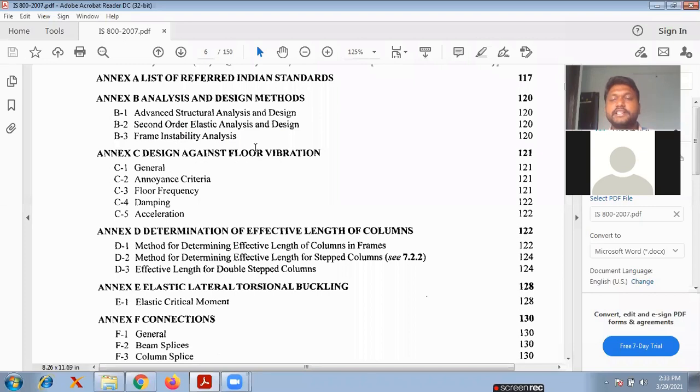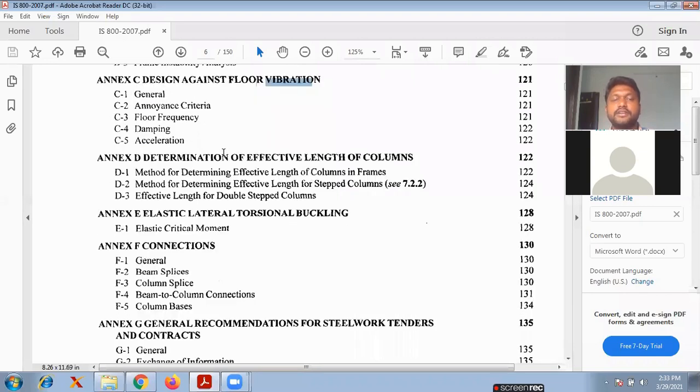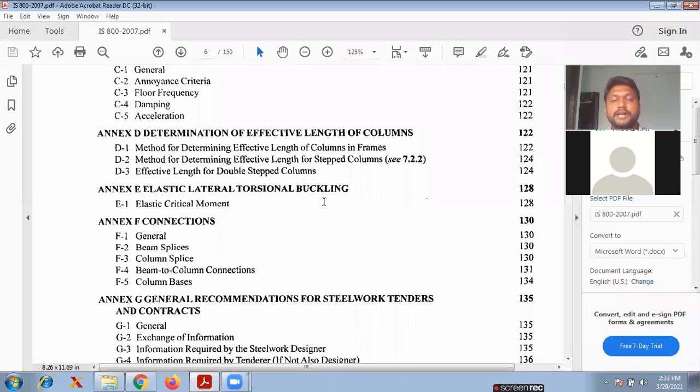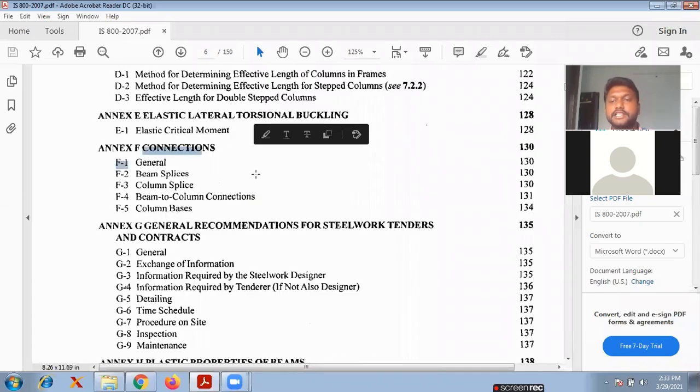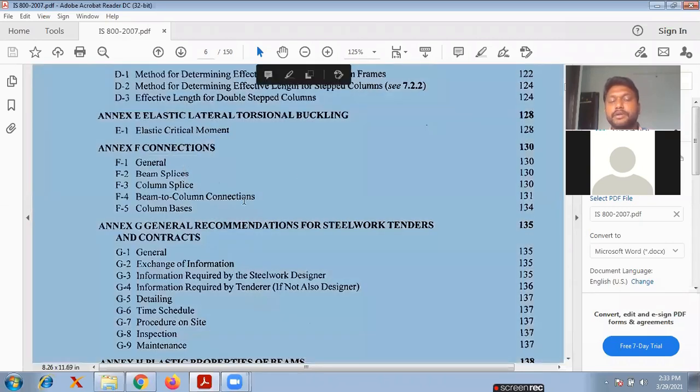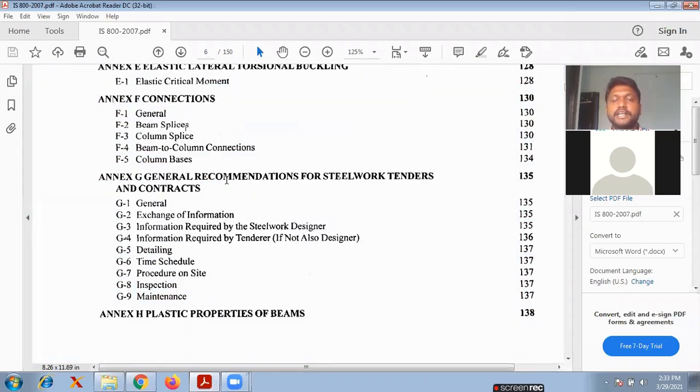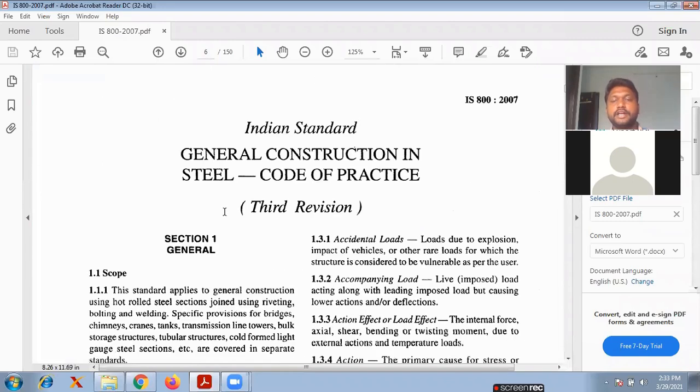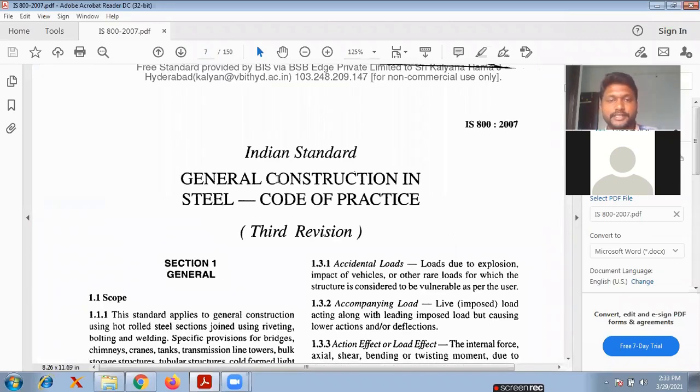Okay, and design against floor vibration, determination of effective length of the column, lateral torsional buckling, and connections, especially beam splices, beam to beam column connections, and general recommendation for steel work tenders, and all those things are there. Okay, anyway, I will briefly go through all the pages.